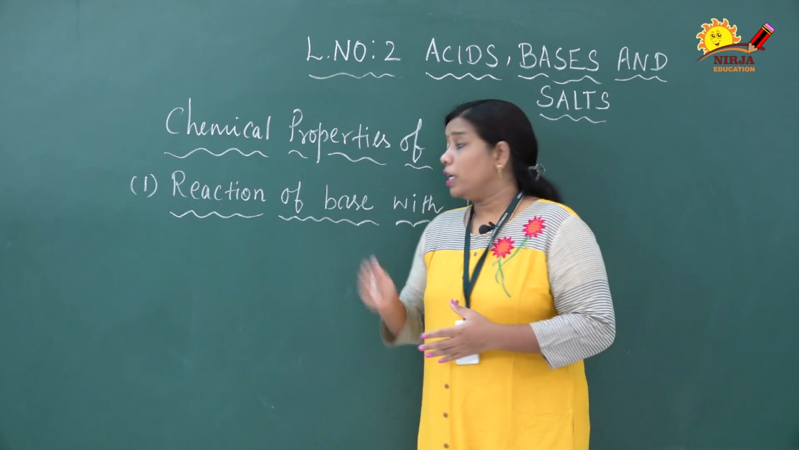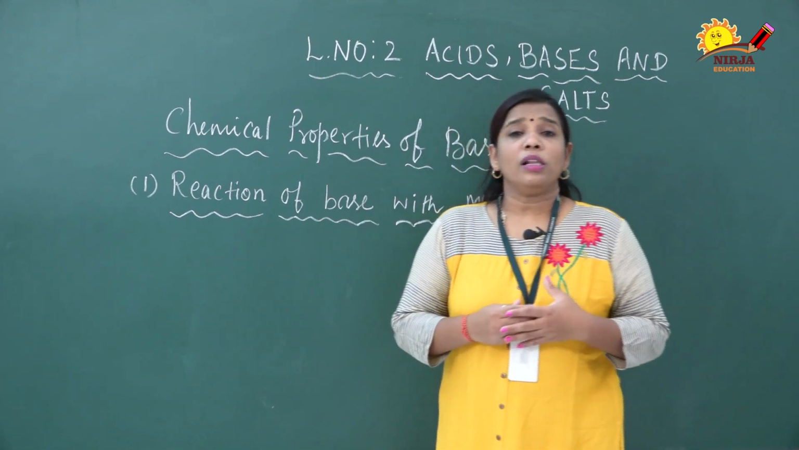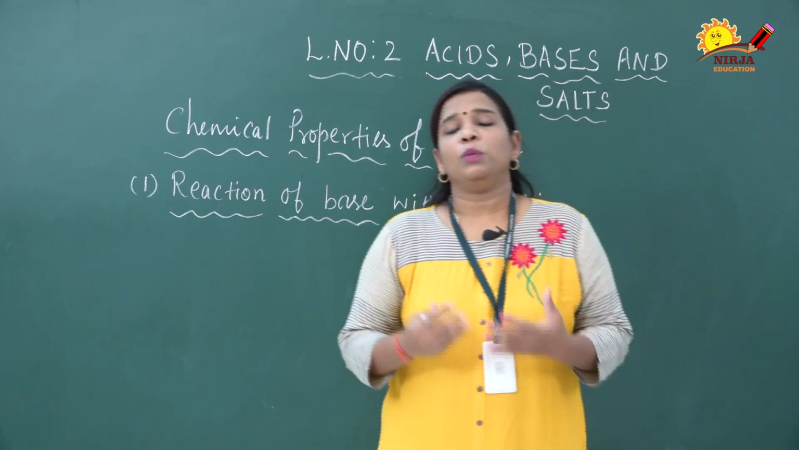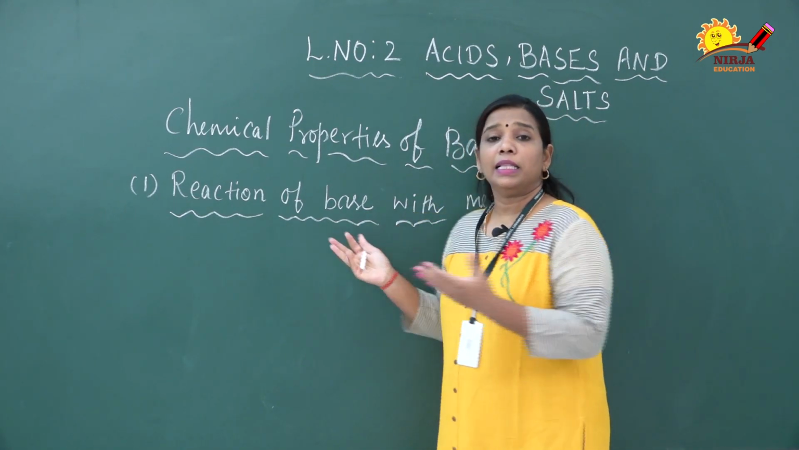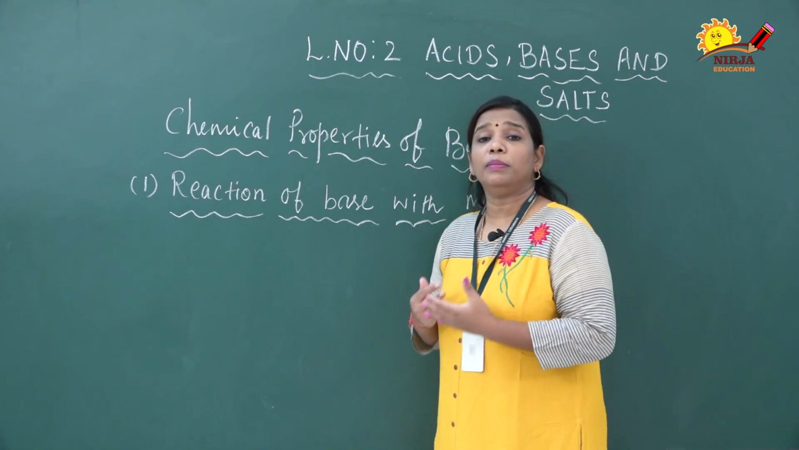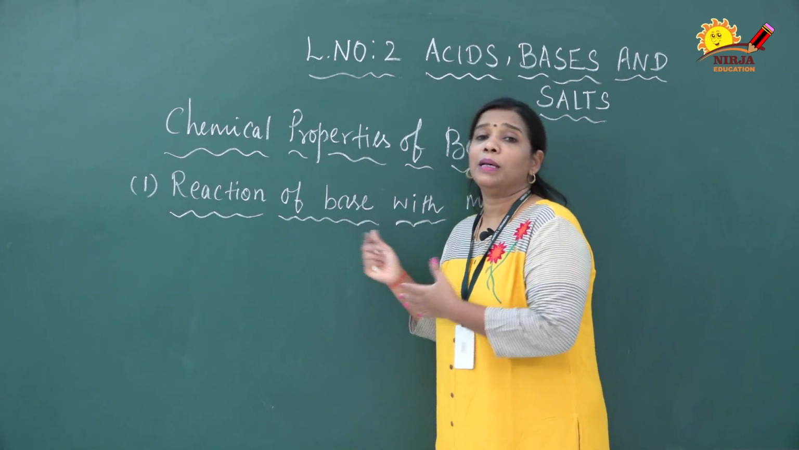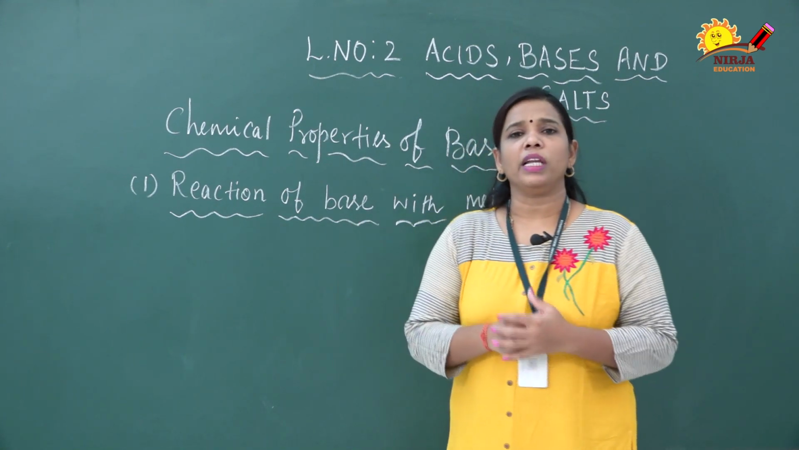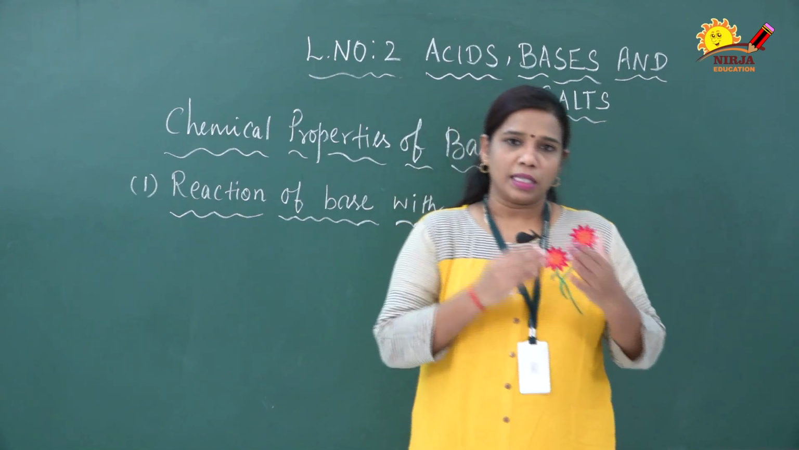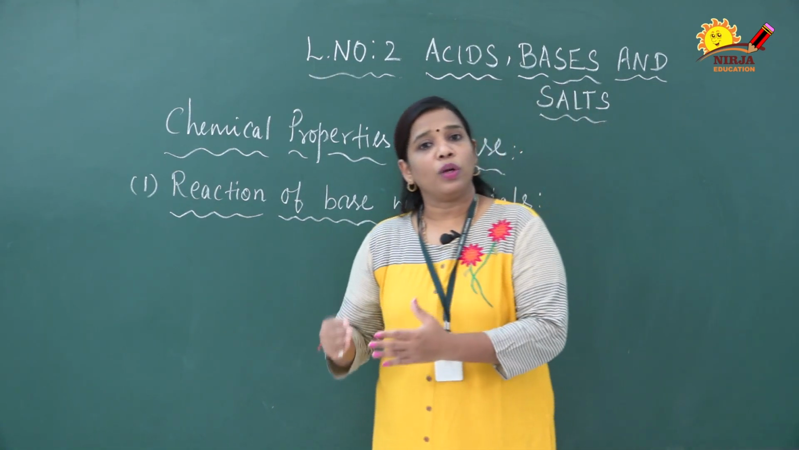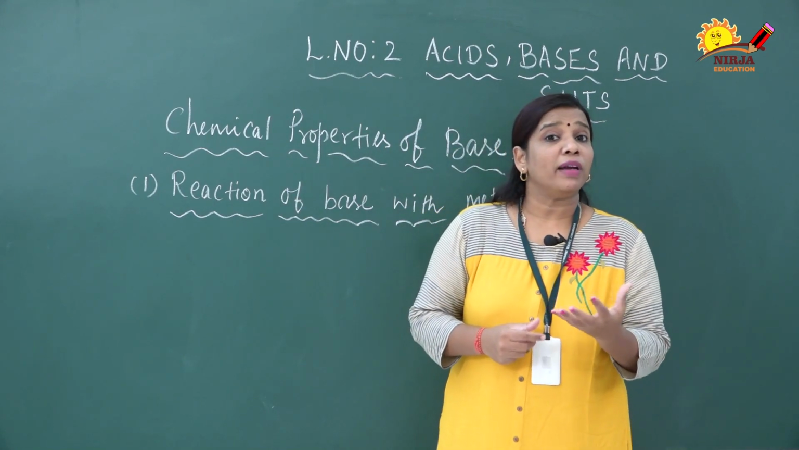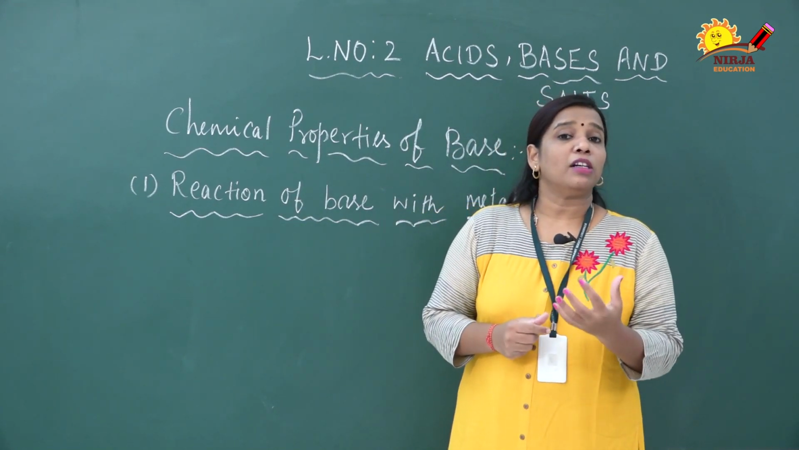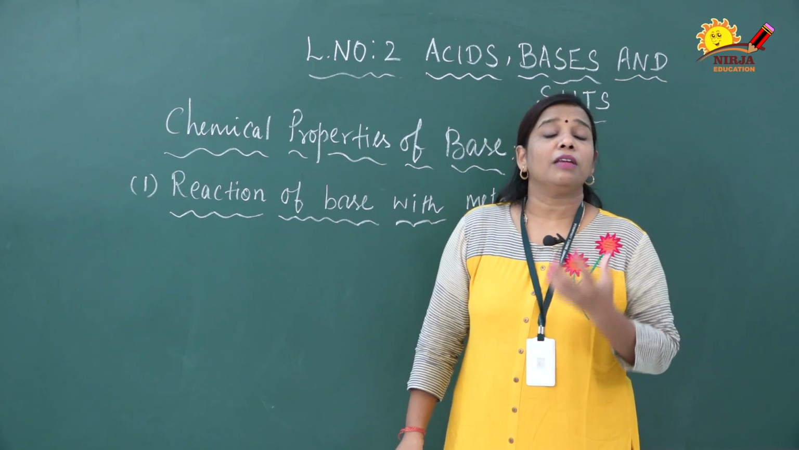Now here, all the metals will not react with base. Why? Because it is already an alkali. All the metals will not react with base; certain metals only react with base. So what kind of metals are those? Those metals are called amphoteric metals.